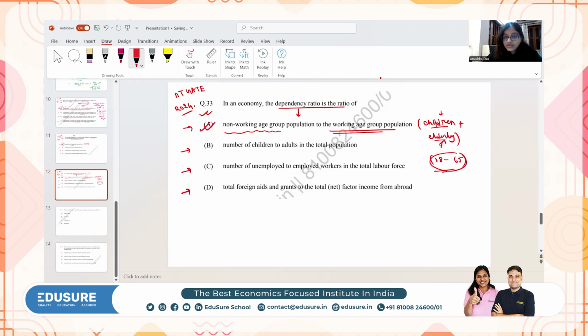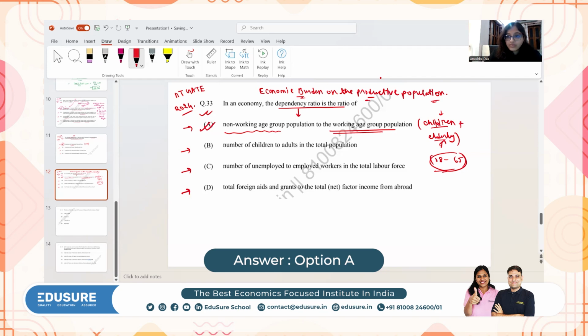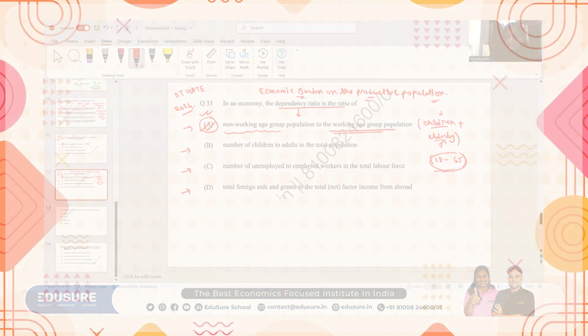So dependency ratio basically gives you insight about the economic burden on the productive population. You can remember this using this definition also. So basically dependency ratio is the economic burden on the productive population, and it is calculated by this ratio: non-working age population upon the working age population. So option A is your right answer here.